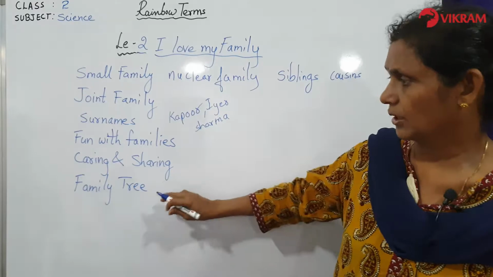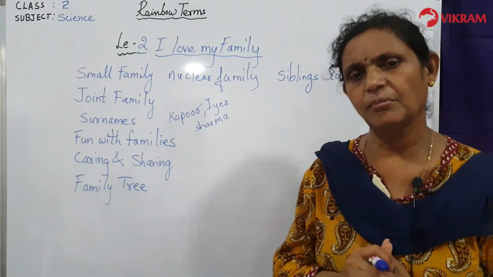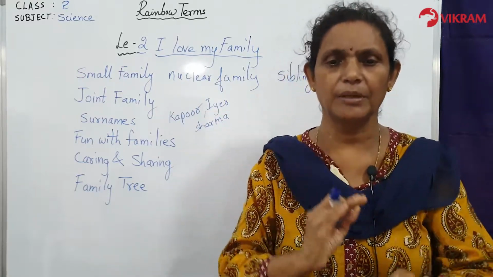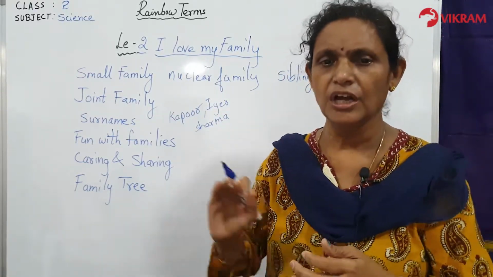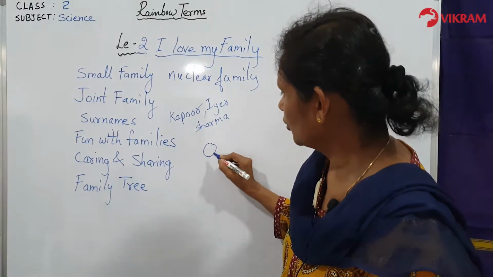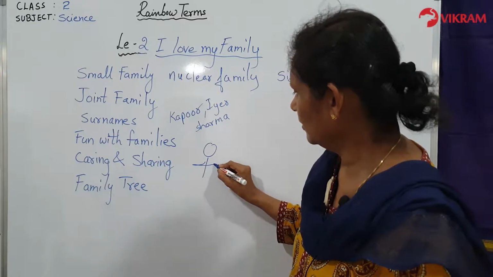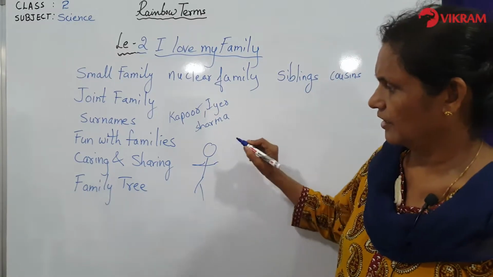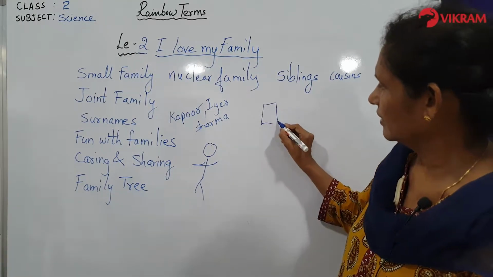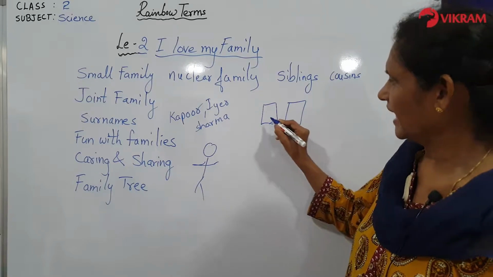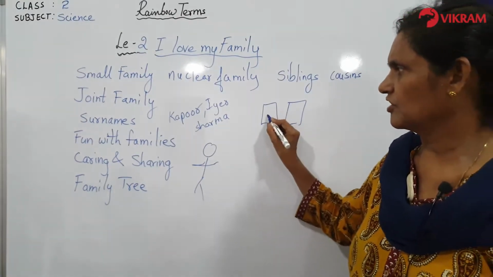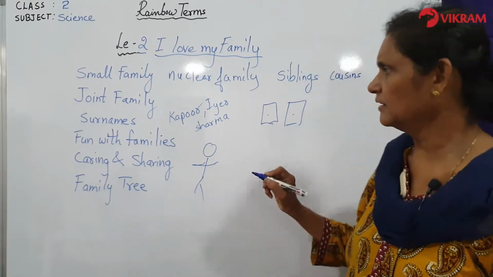So next we will talk about the family tree. Do you know what is a family tree? A family tree shows how we are related to our family members. This is how Sanjay's family tree looks like. So you have a boy called Sanjay. Now his family tree. First he will write or stick the picture of grandparents. So this is his grandpa and grandma. He will stick one picture here. So this is his family tree.